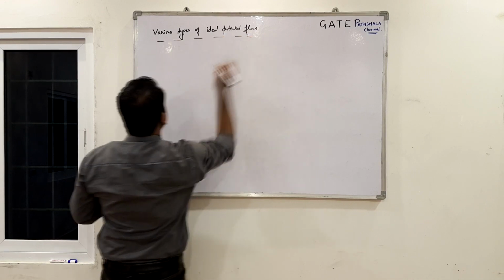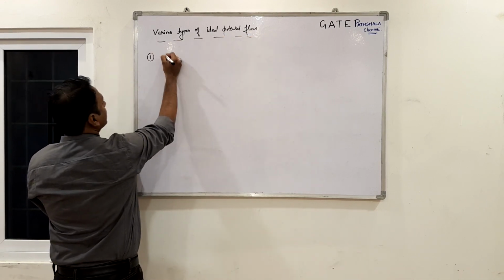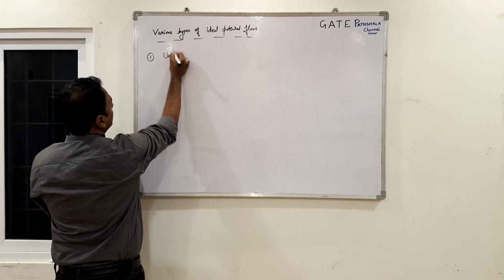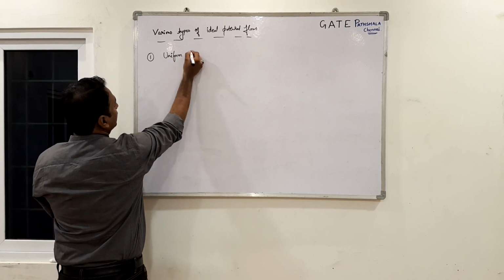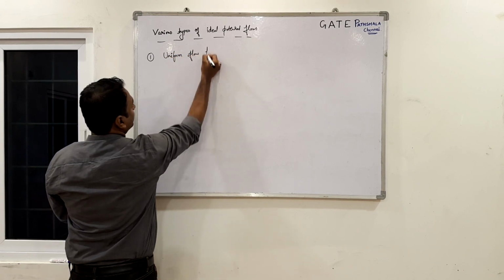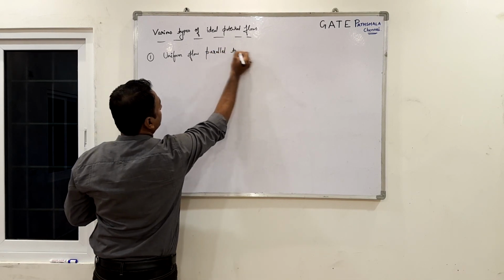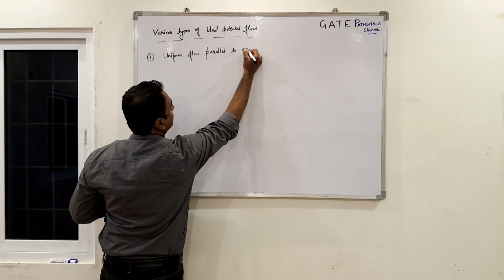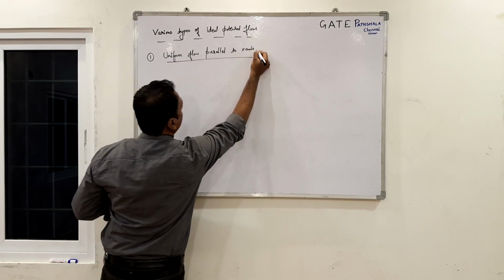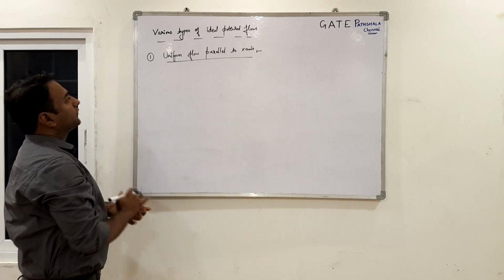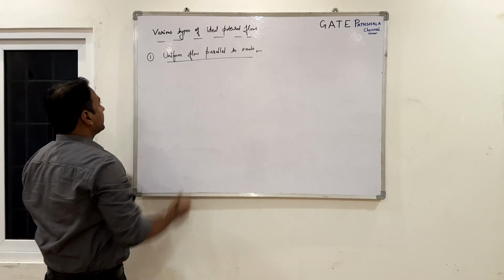The very first one is uniform flow parallel to x axis. So, uniform flow parallel to x axis, we will begin with this.